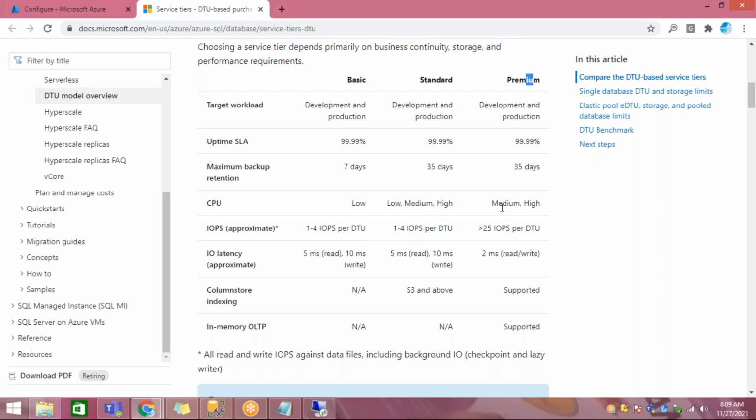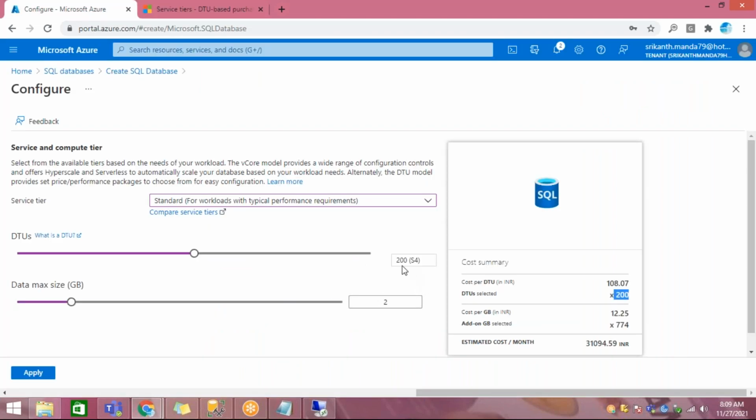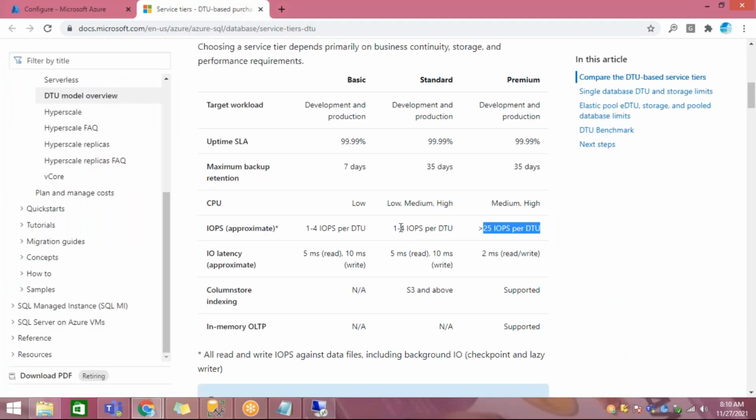In case of premium, you can get more per second. IOPS: I for input, O for output, P for per, S for second. So you can get 25 input output per second per DTU. How many DTUs have you selected here? 200, right? In standard, 200 into a maximum of 4. 200 into 4 is how many? 800 queries you can run per second.